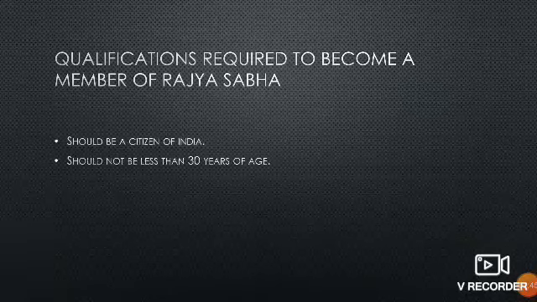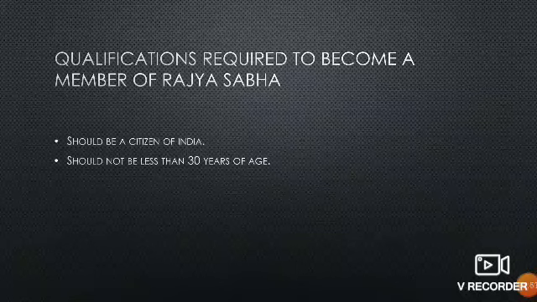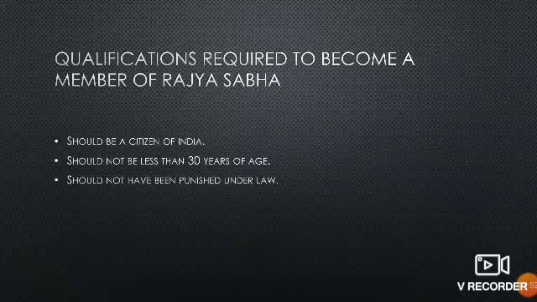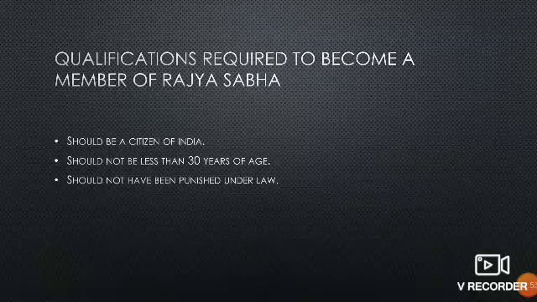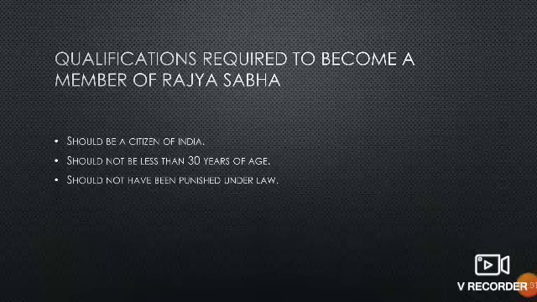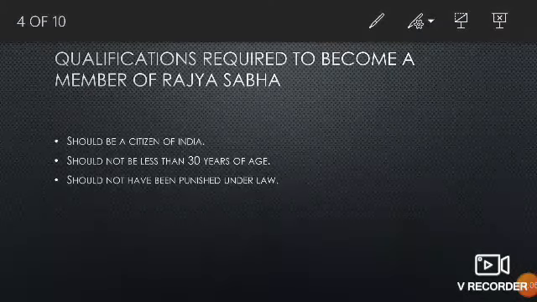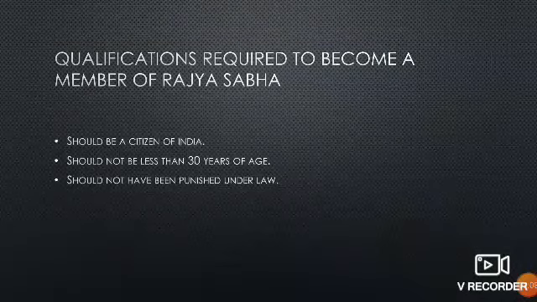He should not be less than 30 years of age. His age should be more than 30 years, not less than 30 years. He should not have been punished under law. Means he should not have any case. Okay, he should not be punished. He should not be imprisoned. Then only he is eligible to become a member of Rajya Sabha.